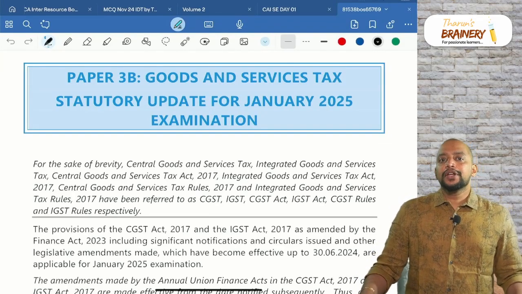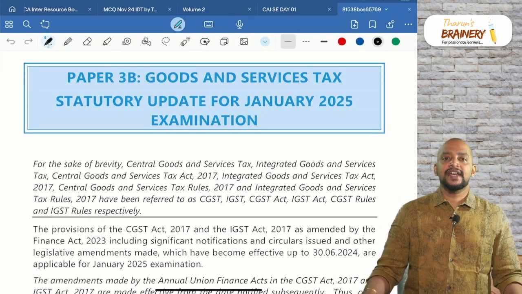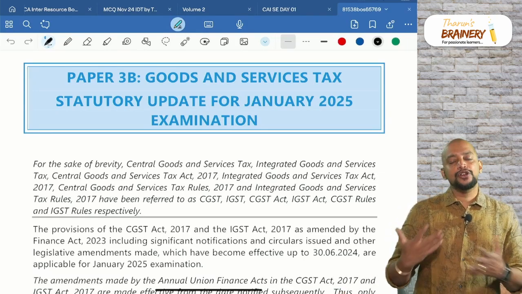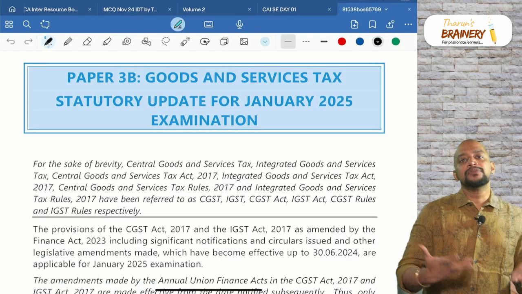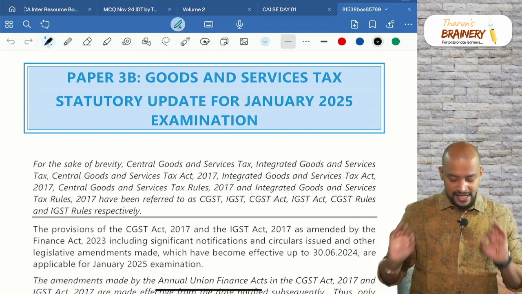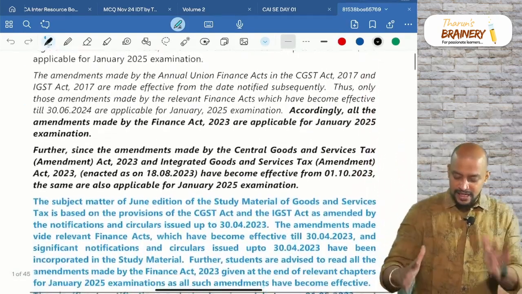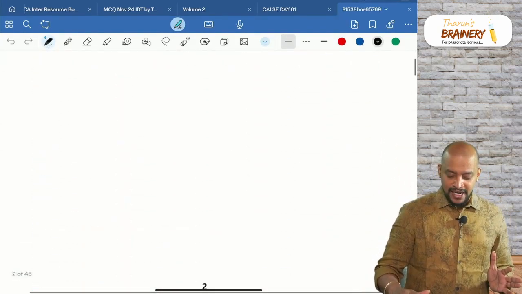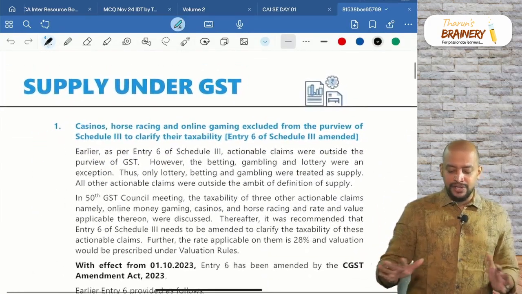Welcome all. Now we are going to see the amendments for CA Intermediate Jan 25 exam related to GST. As I already told you, a lot of the amendments of September 24 have been merged into Jan 25 amendments. We have only a few amendments for Jan 25 exam. This is the statutory update which is released by ICAI. In that, the first one is related to supply under GST.